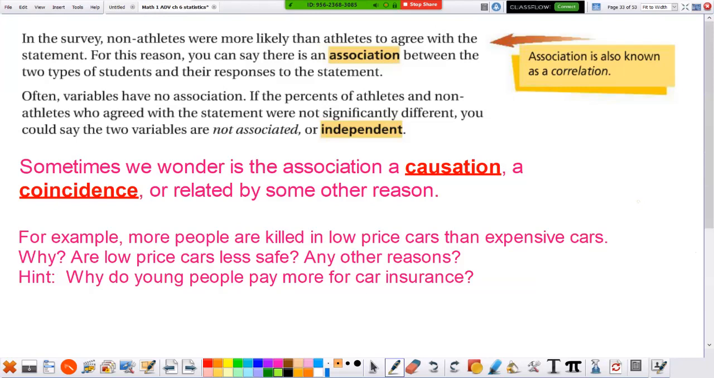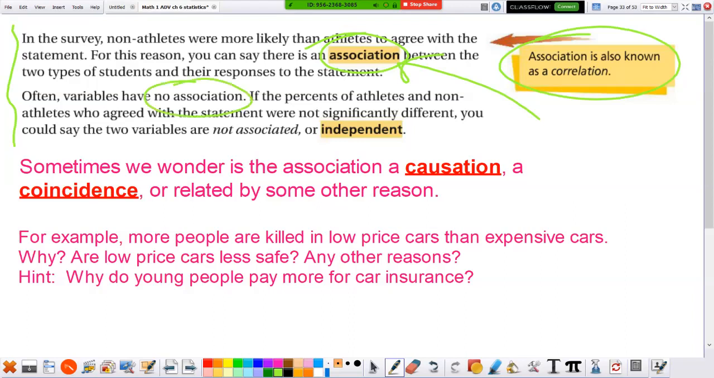Now we're going to talk about association, also called correlation. You've got to read this here. In a survey, non-athletes were more likely than athletes to agree with the statement. For this reason, you can say there's an association between the two types of students. It seems being an athlete affects your response, or being a non-athlete affects your response. There's an association. That means there's some type of connection between their answers.